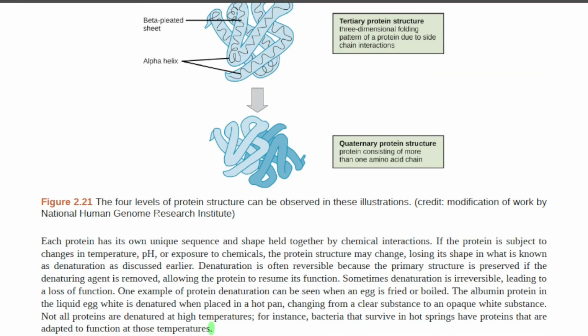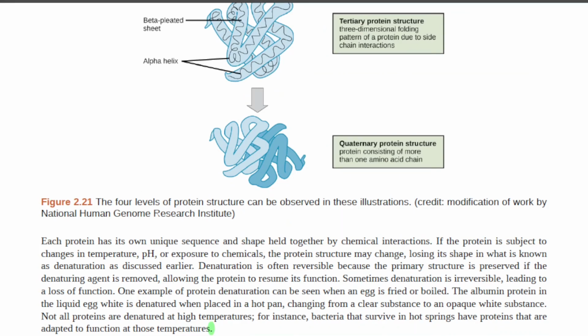Each protein has its own unique sequence and shape held together by chemical interactions. If the protein is subject to changes in temperature, pH, or exposure to chemicals, the protein structure may change, losing its shape in what is known as denaturation, as discussed earlier. Denaturation is often reversible because the protein structure is preserved if the denaturing agent is removed, allowing the protein to resume its function. Sometimes denaturation is irreversible, leading to a loss of function.